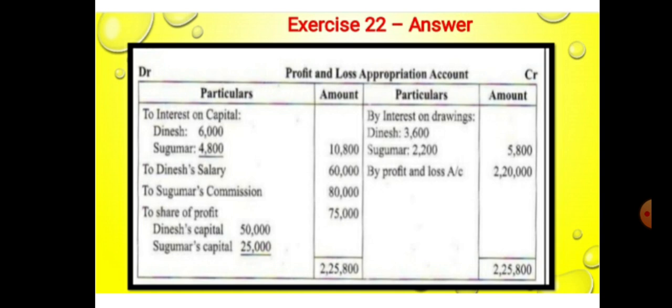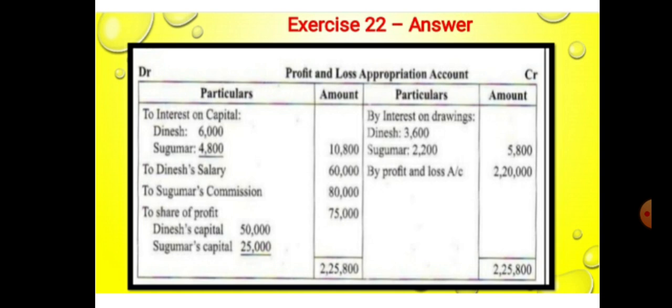The same method for partner Sukumar. Sukumar's capital is 1,20,000, and interest on capital is at 4% per annum. So 1,20,000 into 4 by 100, and the calculated amount is 4,800. Here 6,000 plus 4,800, totally 10,800, will be recorded in the main amount column. Then to Dinesh's salary, 60,000 will be recorded on the debit side of the profit and loss appropriation account, as well as Sukumar's commission 80,000.